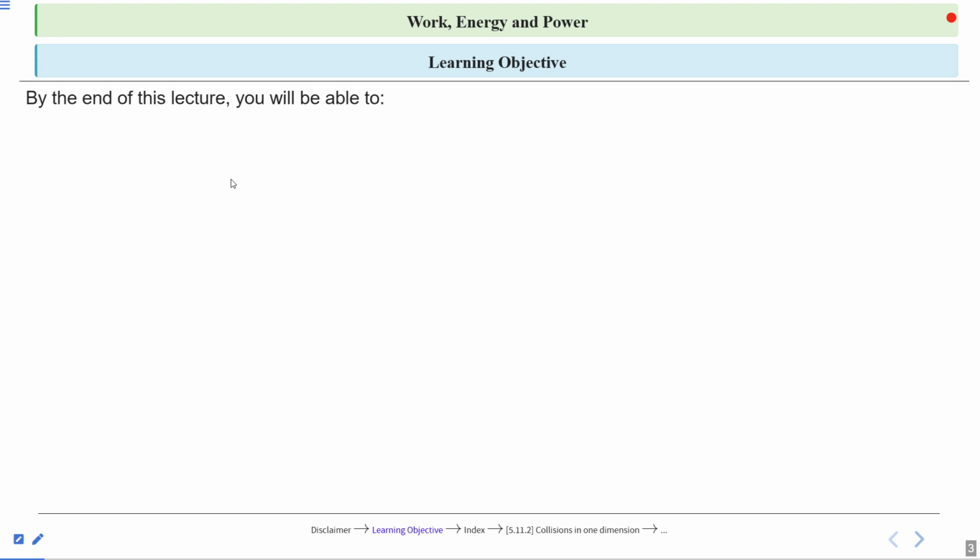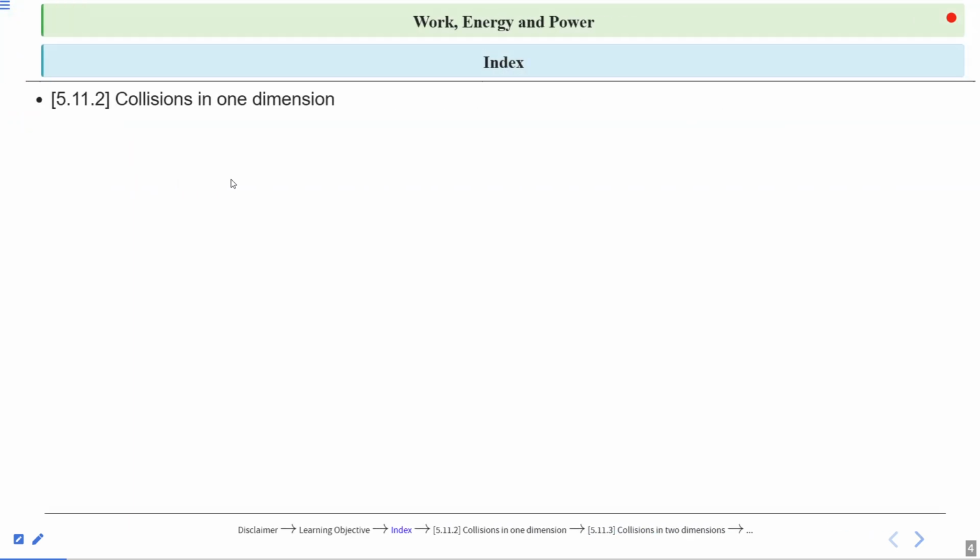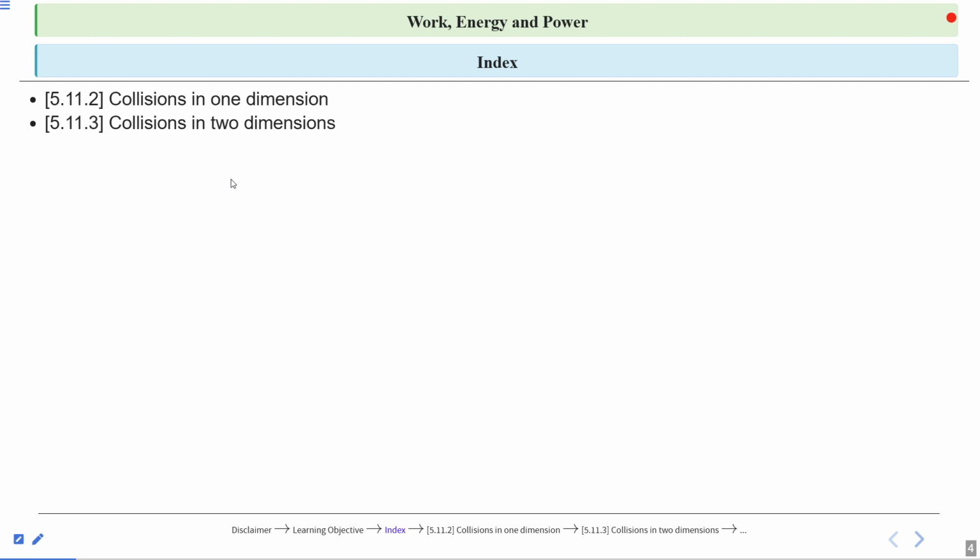Learning objective. By the end of this lecture, you will be able to understand the concepts of collisions in one dimension and collisions in two dimensions. Two dimensions means plane. So in today's lecture, we will cover first collisions in one dimension, after that collisions in two dimensions, then example 5.12.